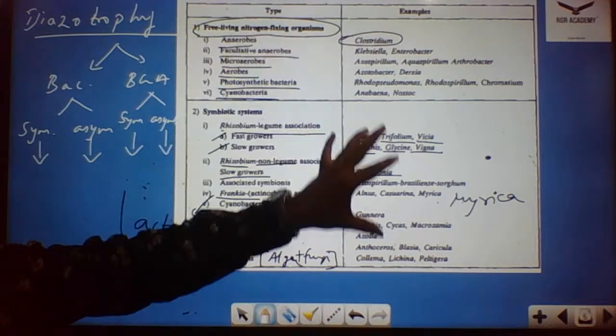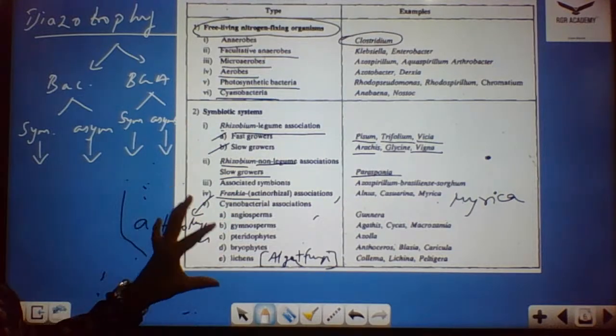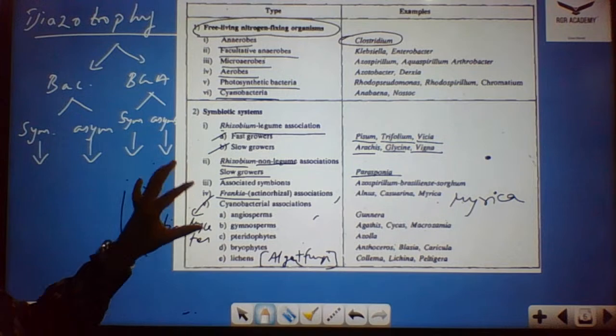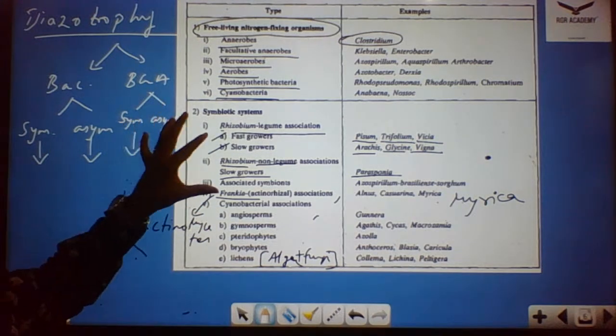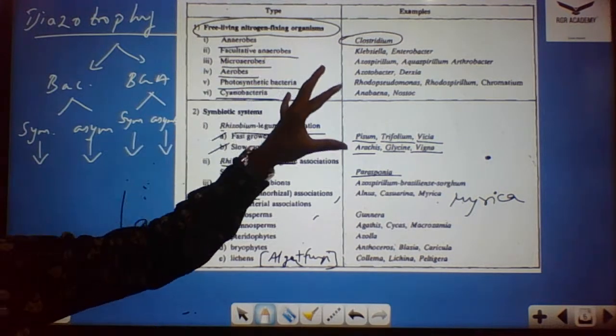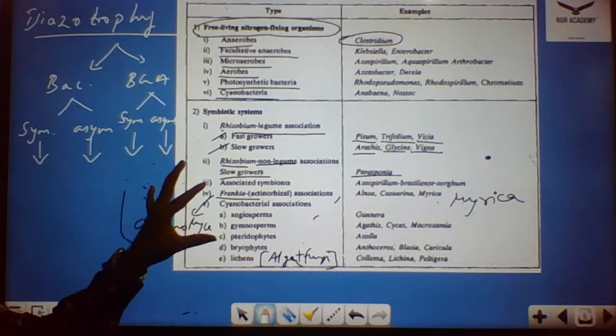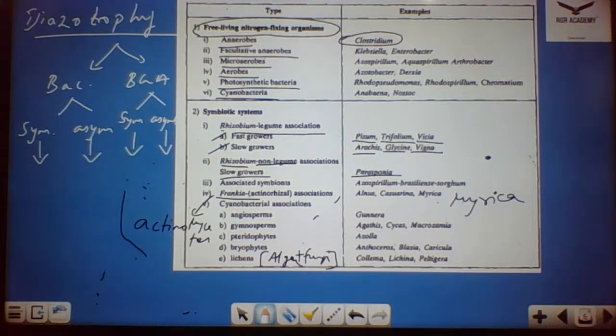So this is what, if you're not clear, the sponsor seems to be not clear in this part, definitely I'll send it across in a group so that we can have this for your reference. Okay, so this is the table for the free living and the symbiotic systems. Okay, so coming to the next part.